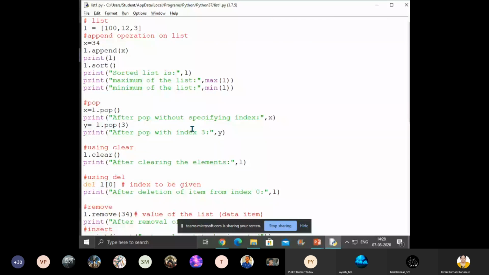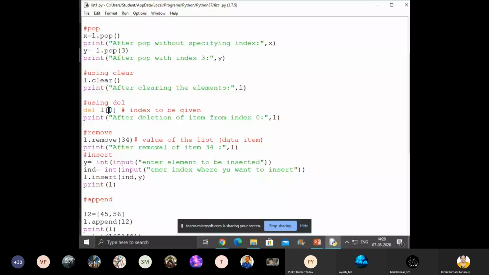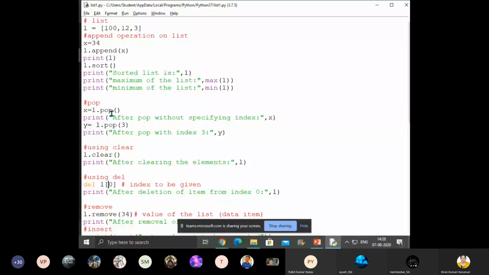Okay, ma'am. So compulsorily we have to give the index. But here pop, no. Index is a number we can give, like a parameter. It is an integer parameter it is taking. We are not using any slice operator here, right? Actual purpose of pop is to remove whatever is there on the top of the stack.